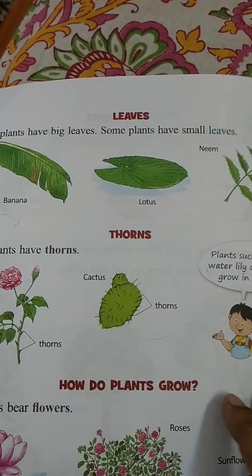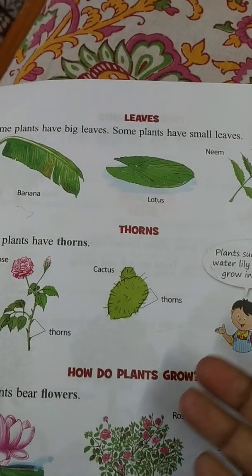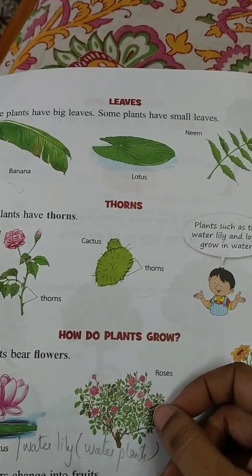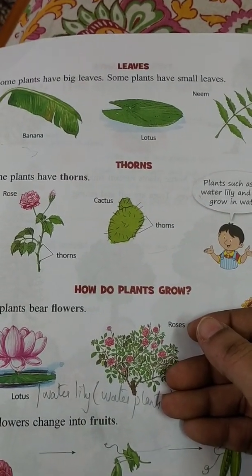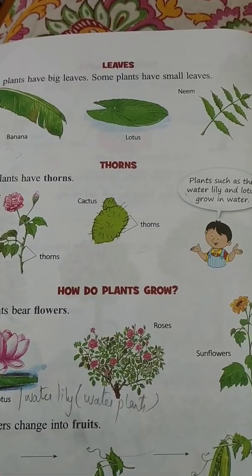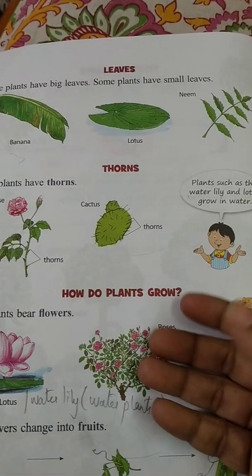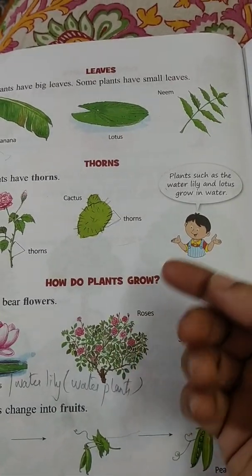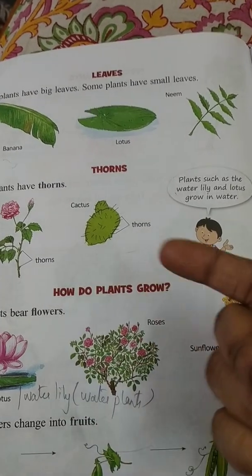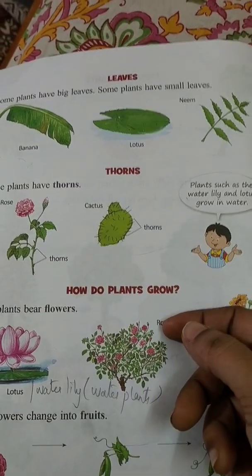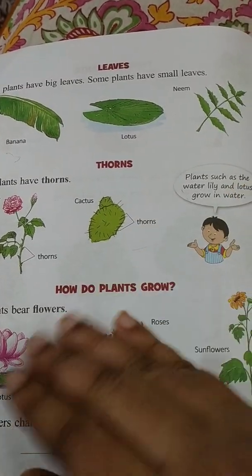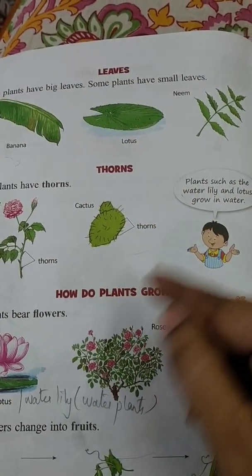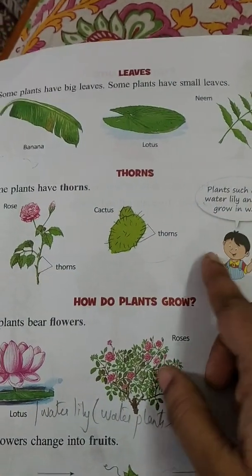Now next come to different patterns of leaves, children. You might go around your own garden, or else you can see in your fridge itself. You have different types of leaves in the fridge, like curry leaves, mint leaves, or coriander leaves. Just see the pattern of those leaves, how different they are in different sizes, different patterns. The pattern of the leaf will be different, children.